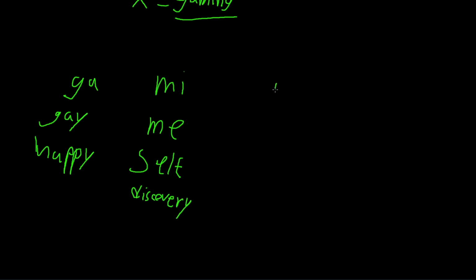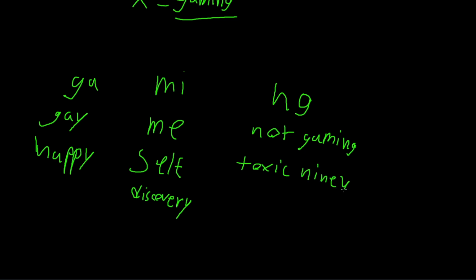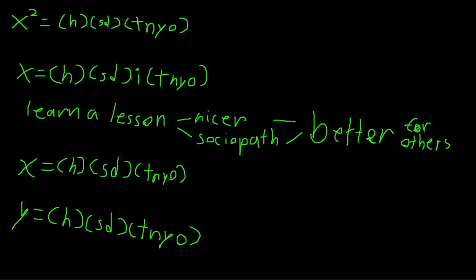Now the last part, NG. Again, with your reference table, you can figure out that NG means not gaming. And what makes me not want to game? Toxic 9-year-olds. That's a D.